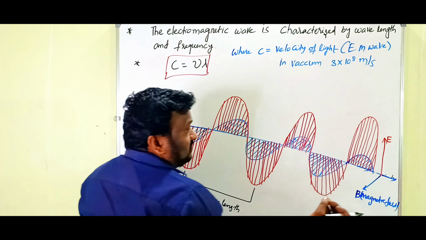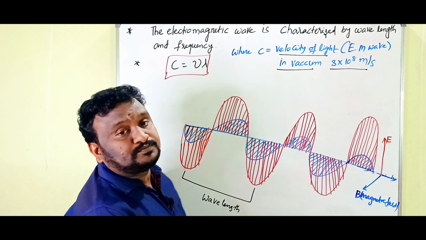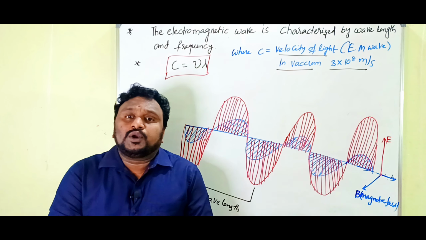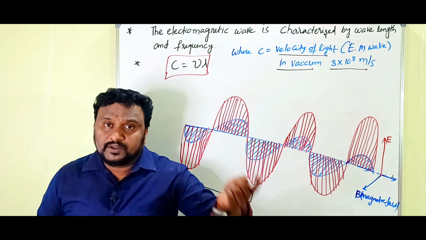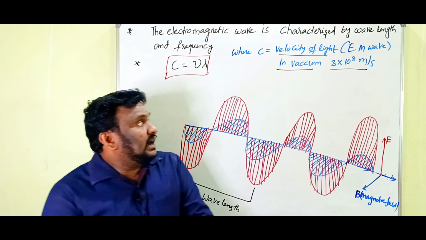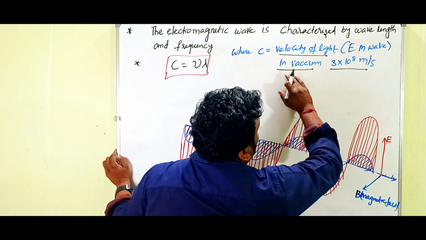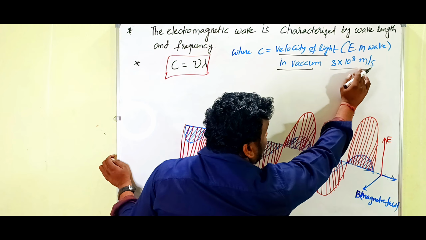So C is the velocity of light, that is 3 into 10 power of 8 meter per second. The light velocity in vacuum is 3 into 10 power of 8 meter per second. So the velocity of light is the same as the electromagnetic wave velocity, so we take 3 into 10 power of 8 meter per second. Here, C is the velocity of light in vacuum, 3 into 10 power of 8 meter per second. It is a constant value.